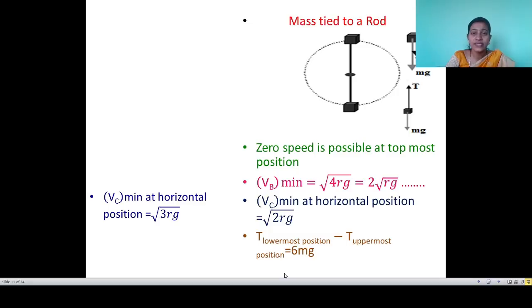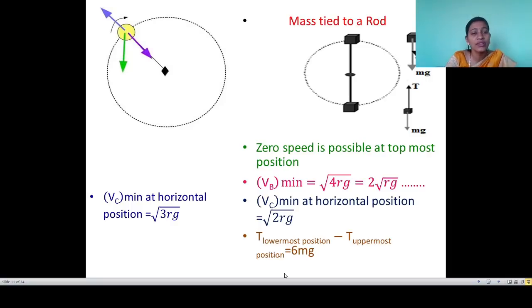Now what is the basic difference between the mass tied to the rod and the mass tied to the string? In the case of a string, tension is required at different places, and also when the mass is tied to the string at the topmost position, its tension vanishes and the string becomes lax. It is the minimum position required in case of the string, but in case of a rod it is not required, because a rod is a rigid body. So at the topmost position we can say zero speed is possible.